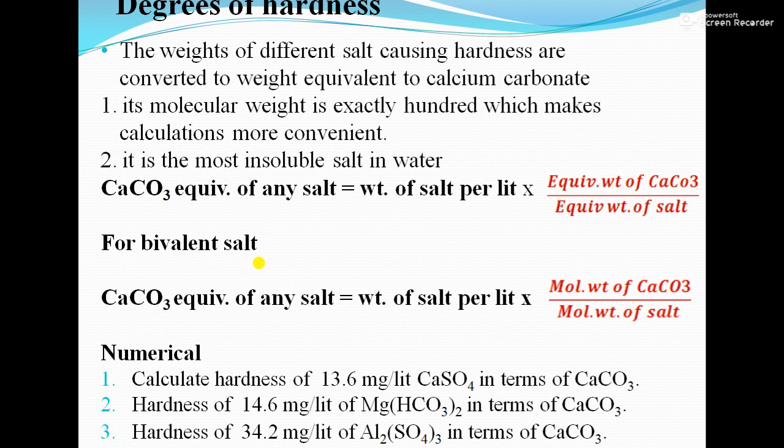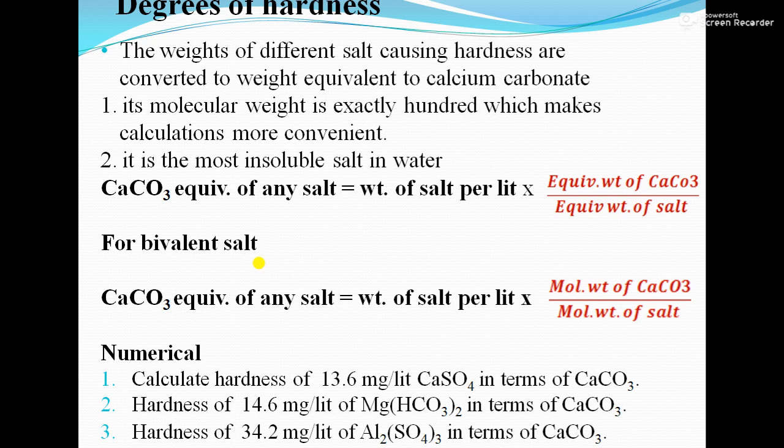Then next is degrees of hardness. We have two formulas. If the salts present in the water are given in milligram per liter, we have to convert that salt into calcium carbonate equivalent. Why convert? The weights of the different salts causing hardness are converted to weight equivalent to calcium carbonate, so that we have them in the same unit and can add them.